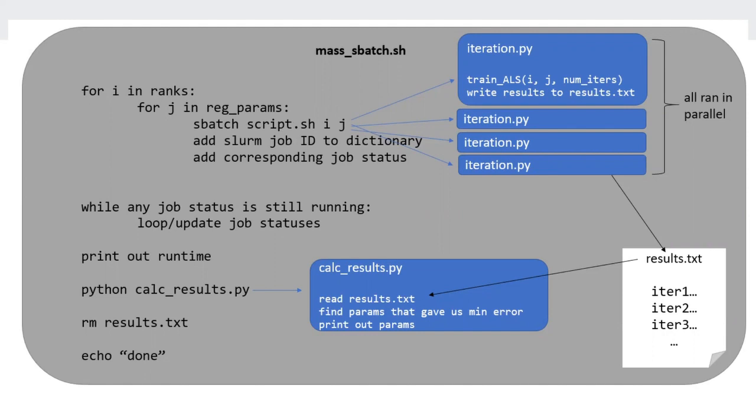Again, emphasis here on the fact that all of these Slurm jobs are being run in parallel on Beocat. After starting all of the jobs, this bash script loops through the jobs and job statuses. If any of them are still in a queued or running state, it loops through again and updates the job statuses. Once all of the jobs have finished running, this bash script calls another Python script to iterate through the results.txt file and find the best parameters that produced a model with the least error, and then it prints out these parameters to the console. Afterwards, the script does some cleaning up and is finished executing.